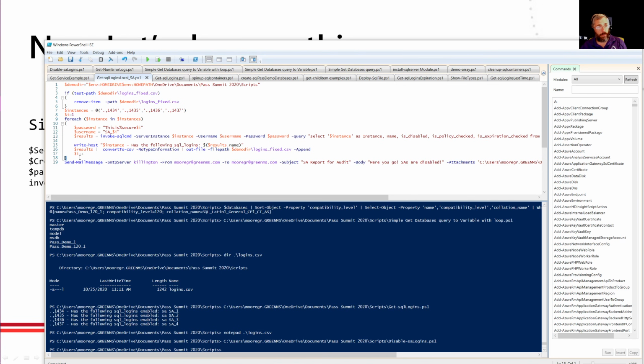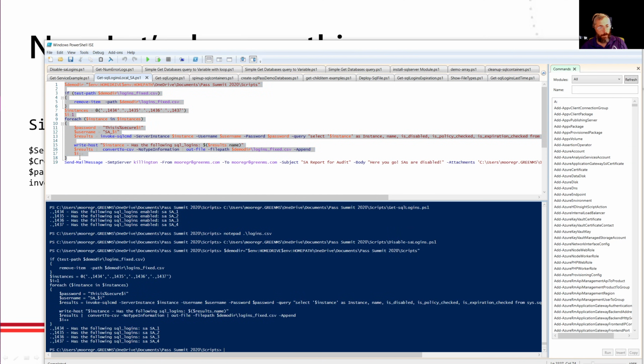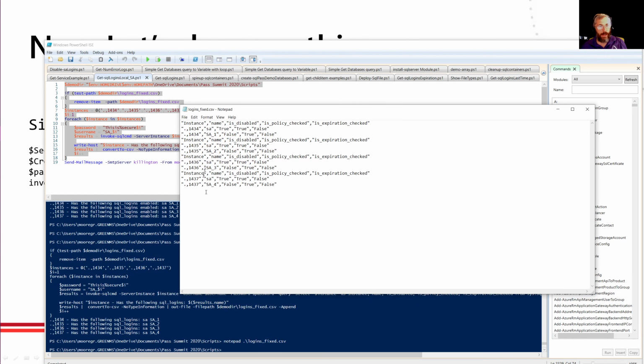So let's do this first. Run this portion of it. Boom, and notice hey, it still has those logins. We're not saying they're enabled, just says the logins. Let's take a look at our login fixed CSV one here. And we can see that SA now says true. Is disabled is true. SA1 is still false because that's how we logged in. So we've just shown that, hey, we disabled SA across all these servers. Good to go. Stop bugging me. I'm going to go get lunch.